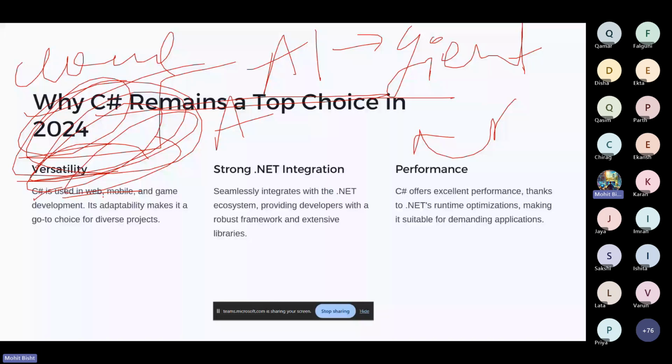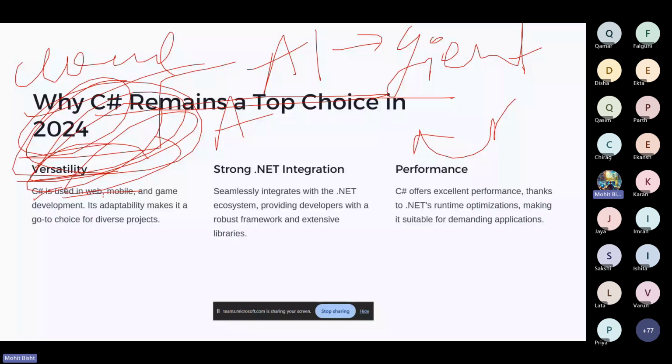If you want to take that application to mobile, you can use .NET and try to build a mobile application with the help of .NET frameworks and other things, right? So it provides strong integration. Instead of going here and there, you can simply get seamless integration without any headache, right?